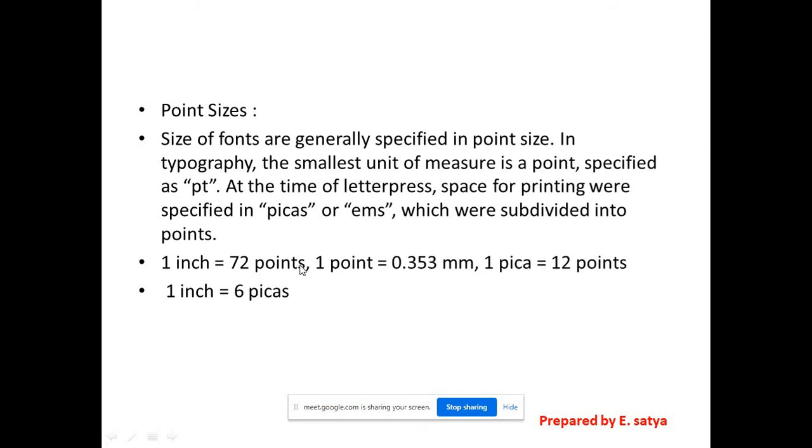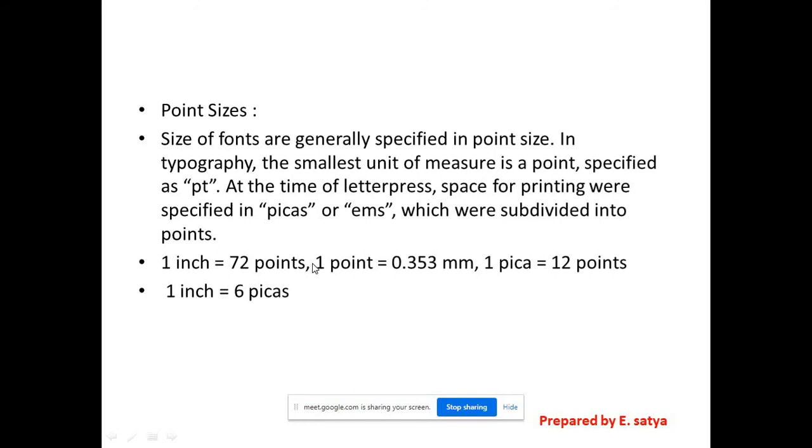is 72 points. Generally in Photoshop or Illustrator, in the text font category, in the font list, mostly the maximum they show is 72 points, right? After 60 and 72, there will be no other number. If you want to give more than this, suppose 100 or 150, 200, you have to type that number manually and press enter on the keyboard. Otherwise, 72 is the maximum number they are giving.